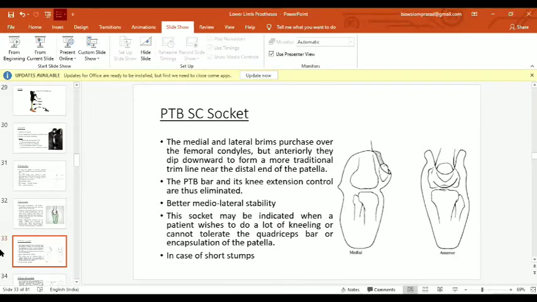This socket may be indicated when a patient wishes to do a lot of kneeling or cannot tolerate the quadriceps bar, or encapsulation of the patella is there, or in case of short stumps or medial lateral instability. In that case, we can prescribe this socket.